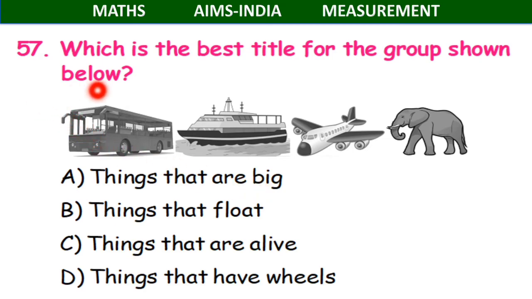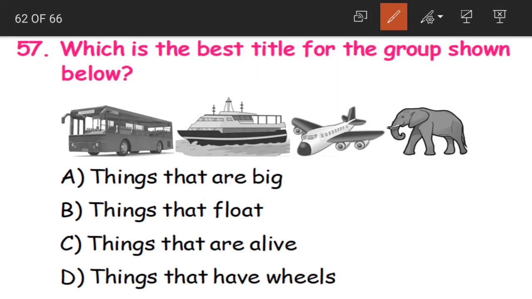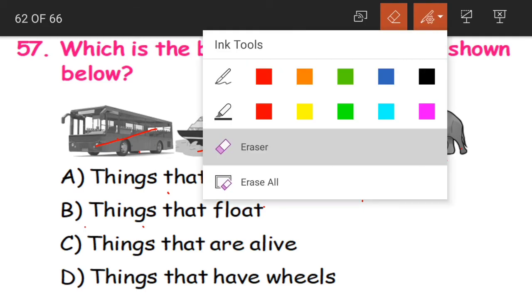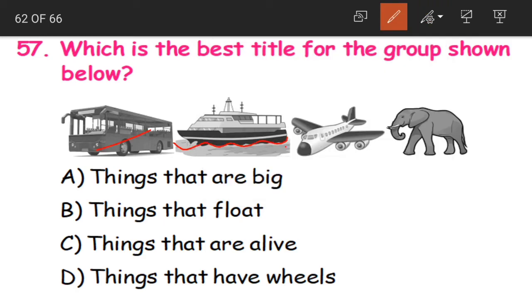Now coming to question 57. Which is the best title for groups shown below? We have a bus, a ship, an aeroplane and an elephant. We have to find out the best title that will represent all the items given here. Option A, things that are big. Yes, these are big. All these are big or not? Yes. Let us look at option B, things that float. Things that float means that can, see here, the ship is floating on water, whereas bus, aeroplane and our elephant cannot float.